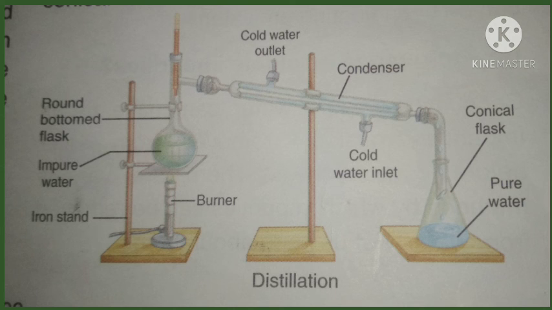What was in the round bottom flask was impure water. Now the water we are getting in the conical flask is pure water. So we can name it distilled water. Conical flask water, what can we call it? Distilled water. So this process we call distillation. We are getting pure water by this technique. This process is called distillation, and the water we get from this process is called distilled water.